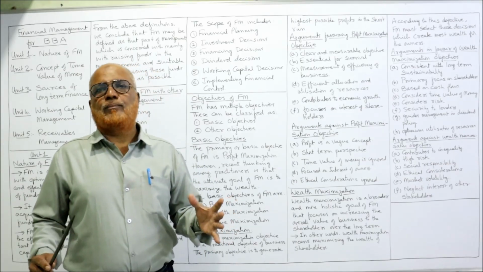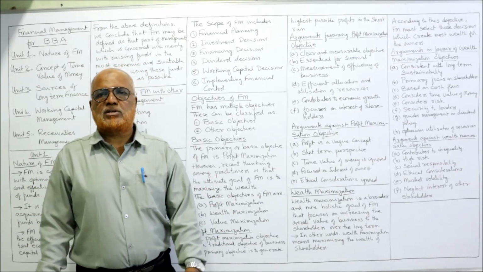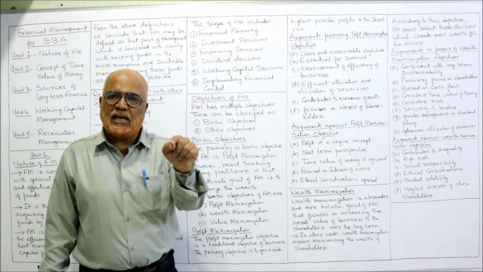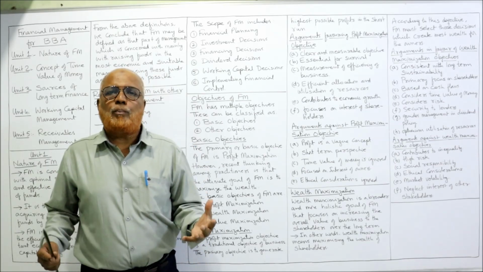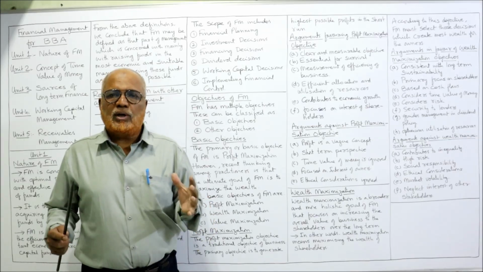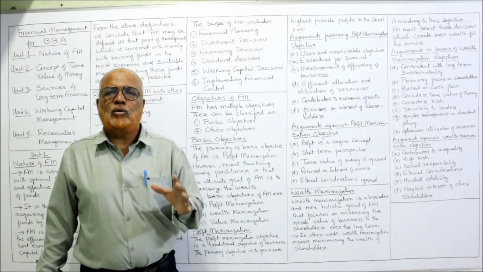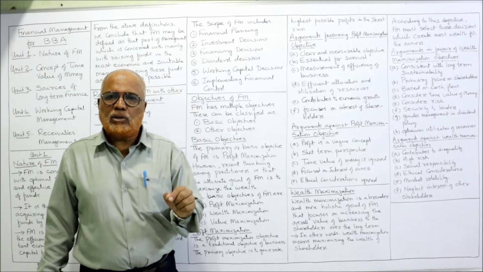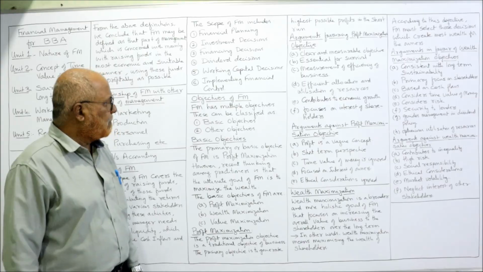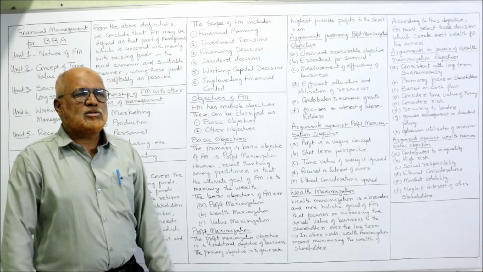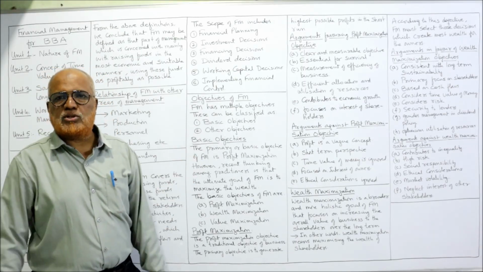So this discussion on the scope of financial management is very important because in examination they have asked, explain the scope of financial management. So if you watch this video carefully, you can remember, you can note down the points and you can excellently write in examination. Now, a very important topic is objectives of financial management.